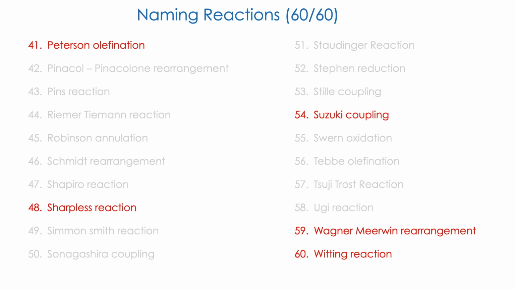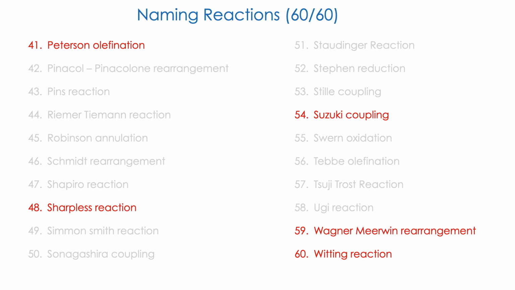The next important one is Suzuki coupling. You will see that all conversions involve Suzuki coupling. It is a cross coupling reaction to form carbon-carbon bonds. The next thing is the Wagner-Meerwein rearrangement. You will see almost any reaction involves Wagner-Meerwein rearrangement because it involves carbocation. Due to its stability, carbocation rearranges itself.